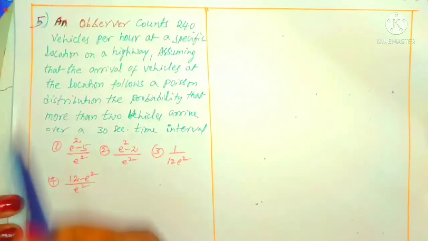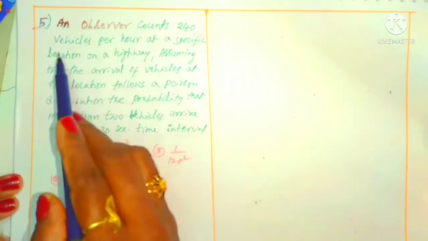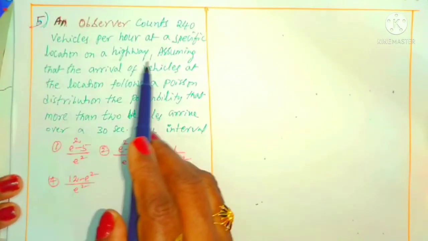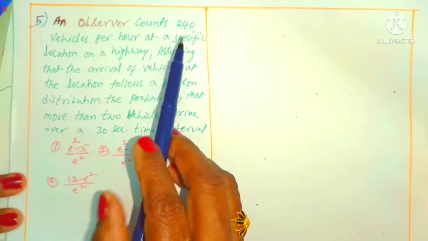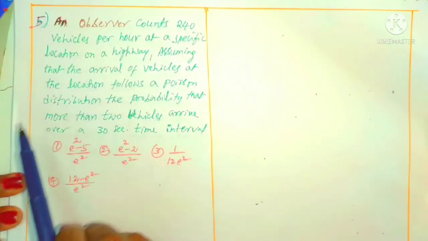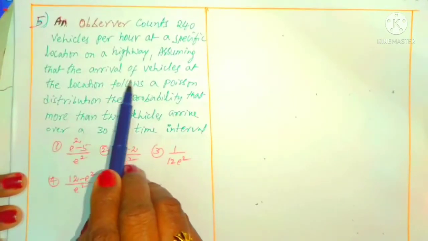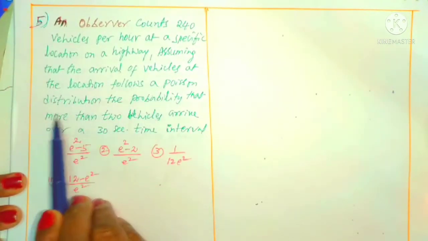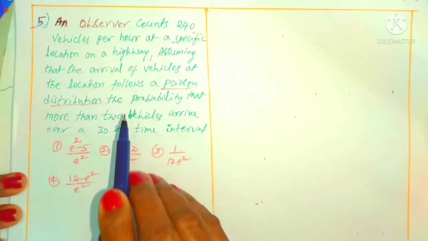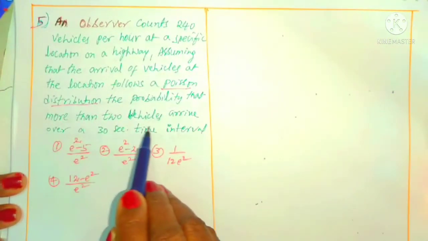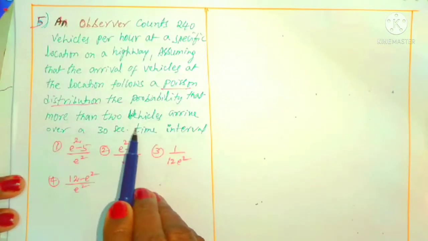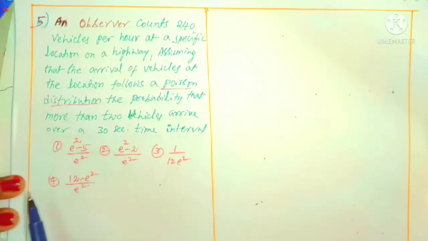What is given here? An observer counts 240 vehicles per hour at a specific location on a highway. So an observer counts how many vehicles? 240 vehicles in a particular location on a highway. Assuming that the arrival of vehicles at the location follows a Poisson distribution. That follows which distribution? Poisson distribution. The probability that more than 2 vehicles arrive over 30 seconds. We have to find out that probability.